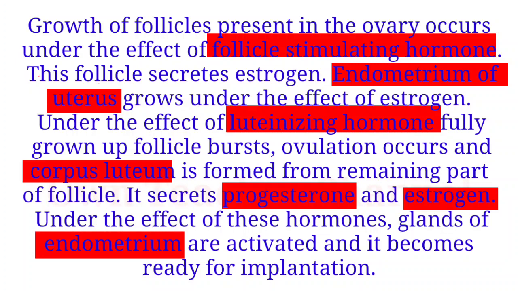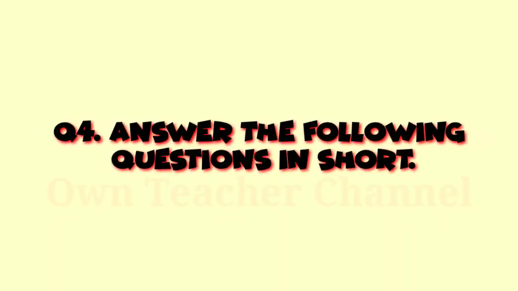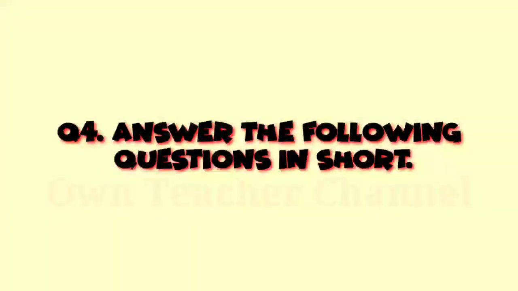It secretes progesterone and estrogen. Under the effect of these hormones, glands of the endometrium are activated and it becomes ready for implantation. Question 4. Answer the following questions in short.